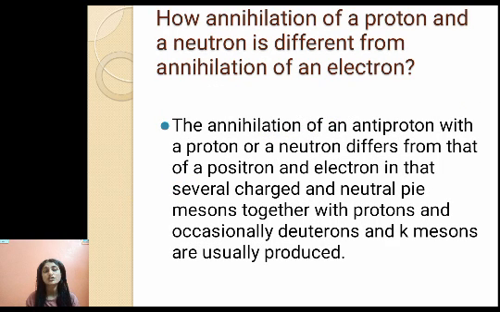So how is annihilation of an antiproton with a proton or neutron different from annihilation of an electron? In the case of electron-positron annihilation, they annihilate and we get energy. But the annihilation of an antiproton with a proton or a neutron differs in a way that several charged and neutral pi mesons together with protons and occasionally deuterons and K mesons are usually produced in this reaction.